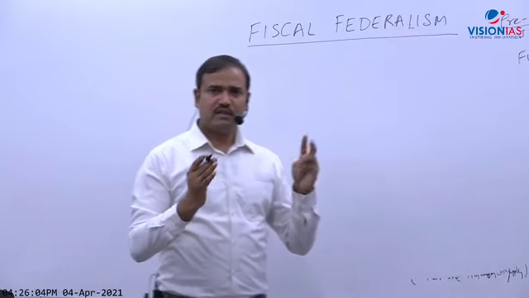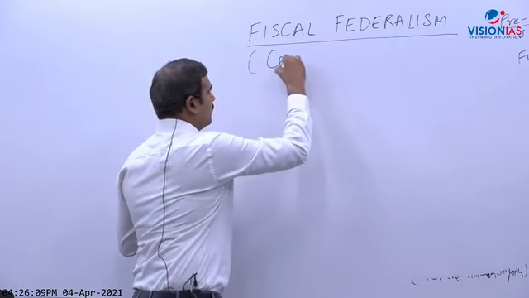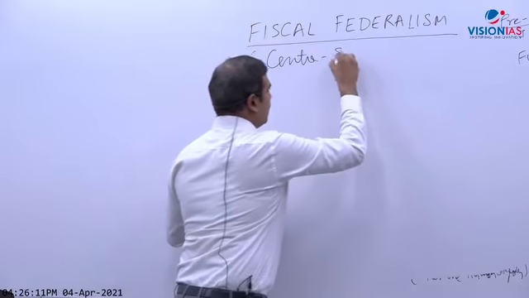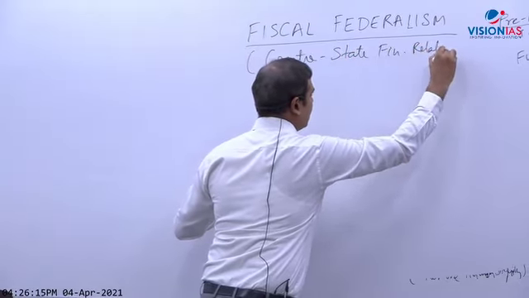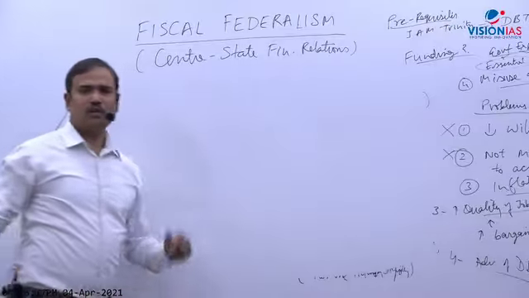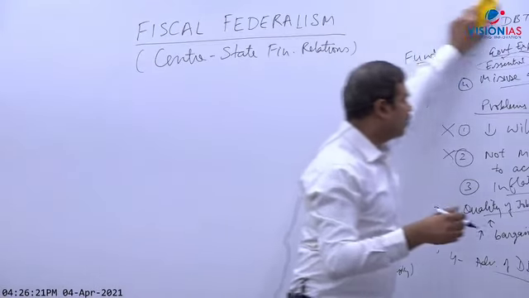So here we will discuss center-state financial relations in this topic. Till now we were talking about in general the government finances, budget, deficits, etc., reforms.